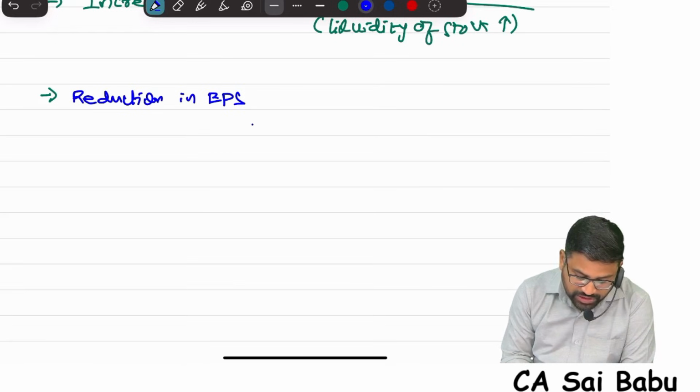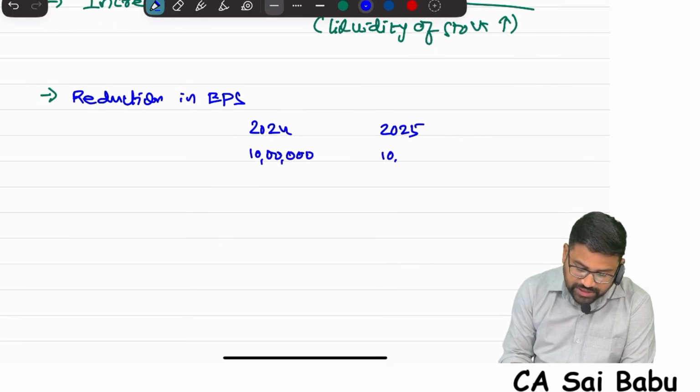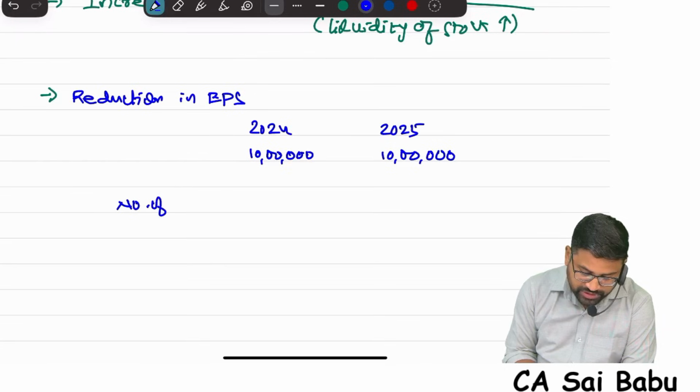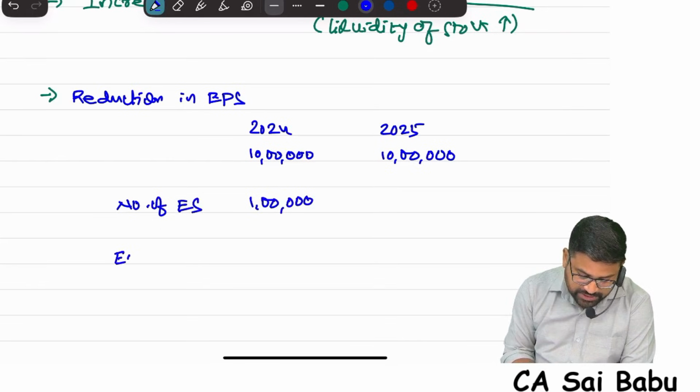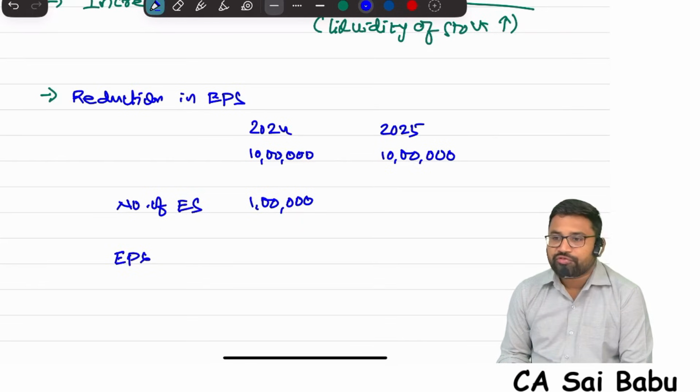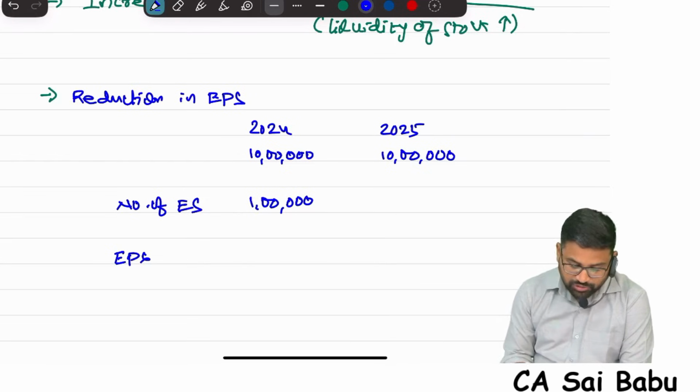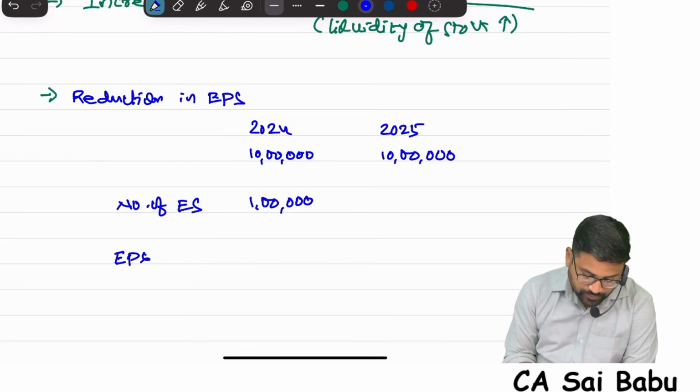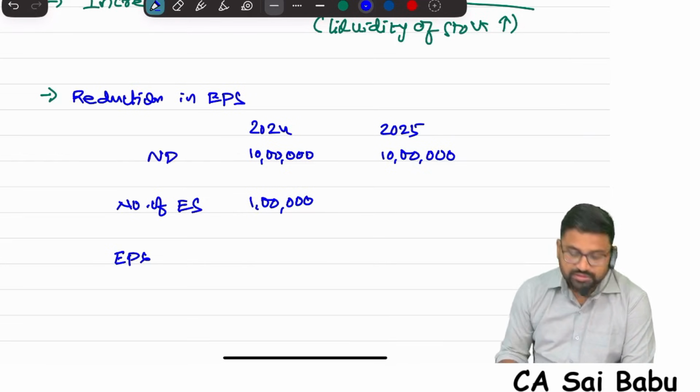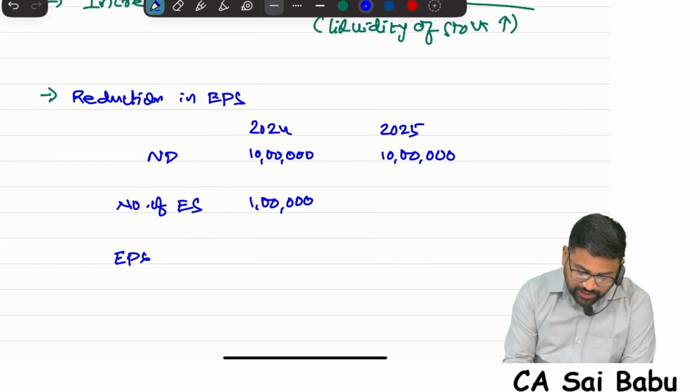For example, you see, 24-25. Last year company profits 10 lakhs. This year also suppose 10 lakhs. When the profits are the same, see this. Number of equity shares of the company, 1 lakh, for example. Now can you tell me EPS? EPS means profit divided by number of shares. Your profit is how much? 10 lakhs. Number of shares 1 lakh. So 10 lakhs divided by 1 lakh, 10.